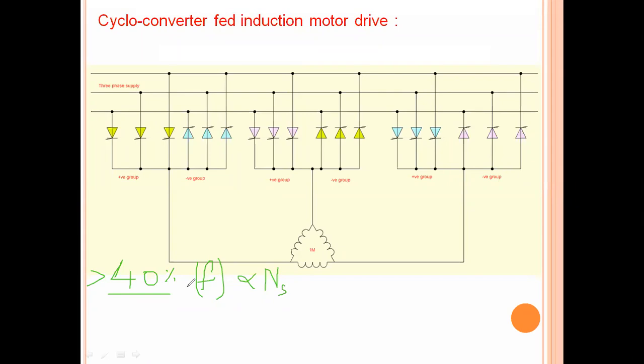A large leakage inductance must be used for induction motors to minimize the pulsations in the torque that are produced due to the harmonics. This large leakage inductance of the motor helps to mitigate those harmonics.